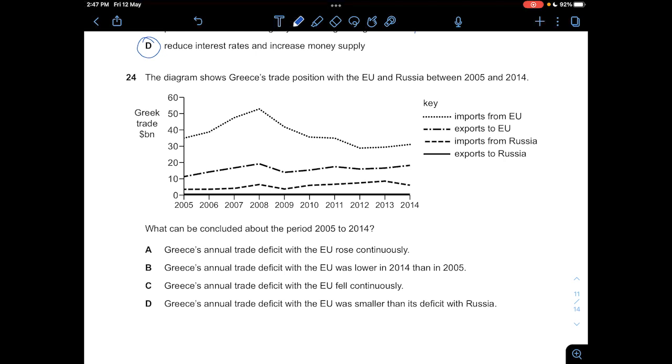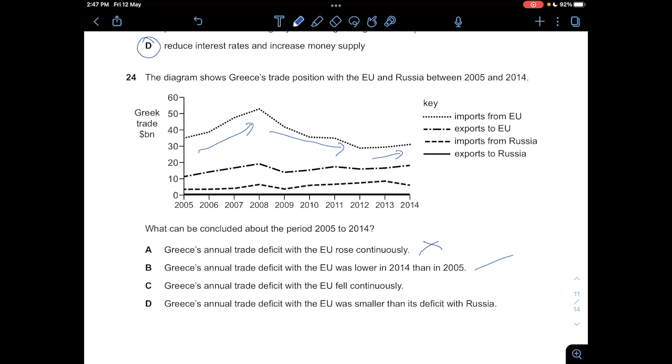So A, Greece's annual trade deficit with the EU rose continuously. It rose until 2008, and then it decreased, and then increased again. So A is not correct. Then B, Greece's annual trade deficit with the EU was lower in 2014 than in 2005, which is correct, because you can see that for 2014, the trade deficit with the EU for Greece is actually only about 31 or 32 billion, but in 2005 it's somewhere around 36 or 35 billion. So this is correct. Let's take a look at C and D.